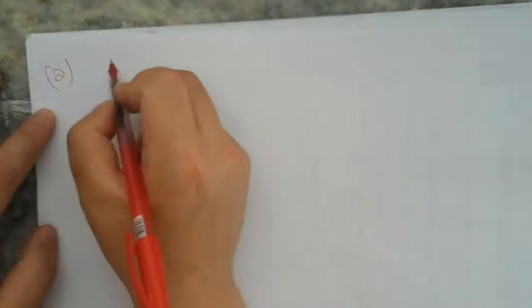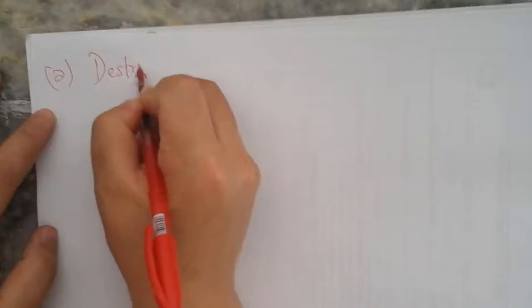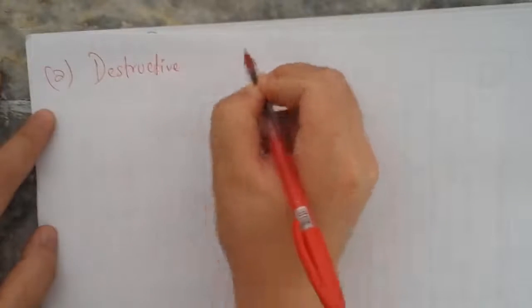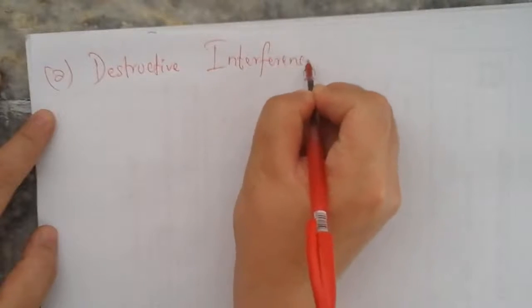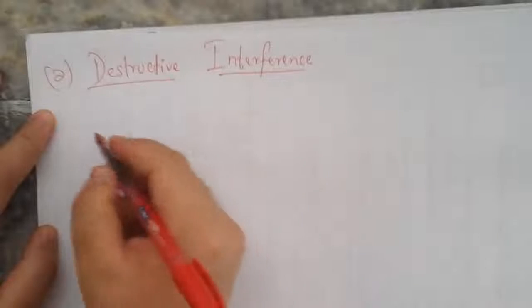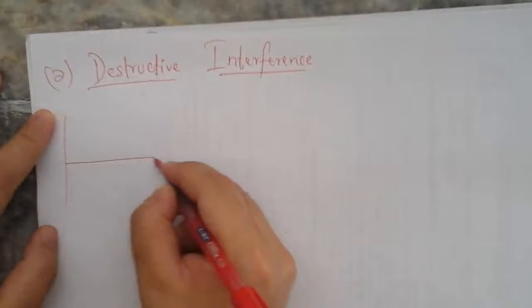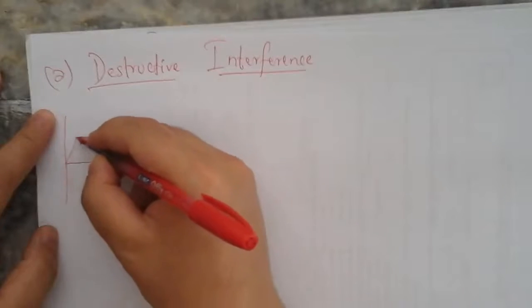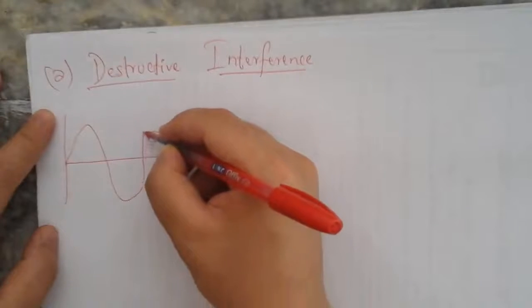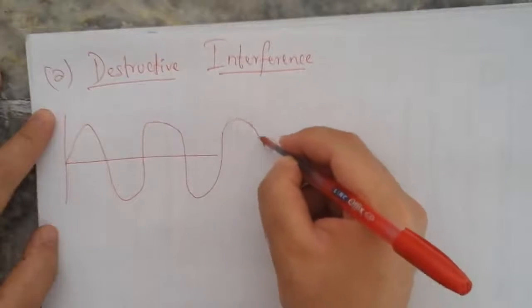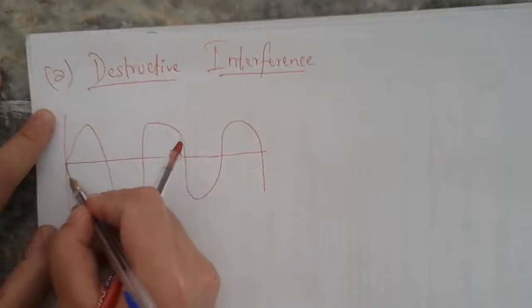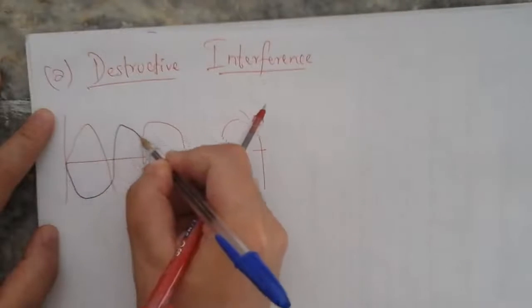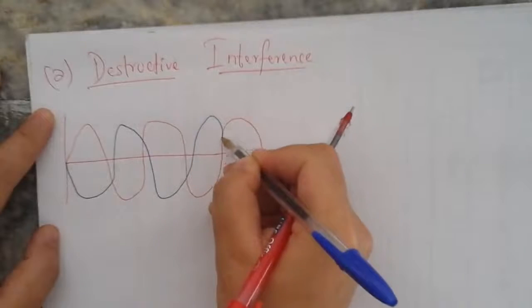The second case is destructive interference. Destructive interference is a type of interference in which both waves have totally opposite phases. This is one wave and another wave is like this.